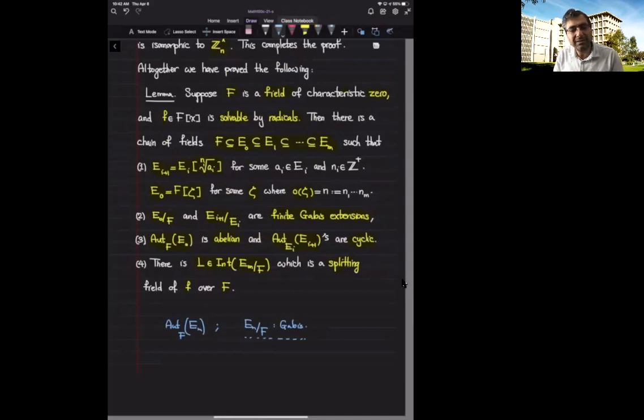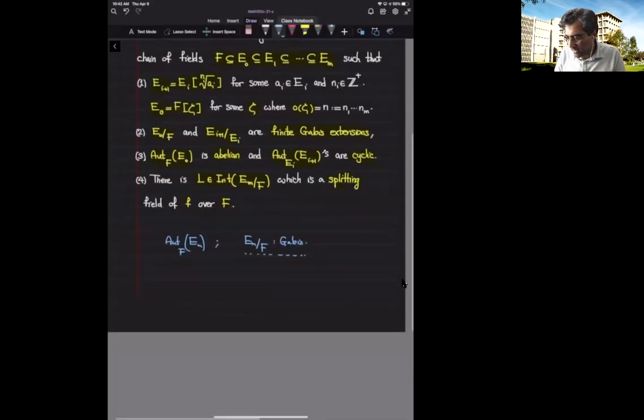As soon as we get that, we can understand a very nice property of the group of automorphisms of L over F. You see, the E sub m's are not canonical, but L is a splitting field of the polynomial f.